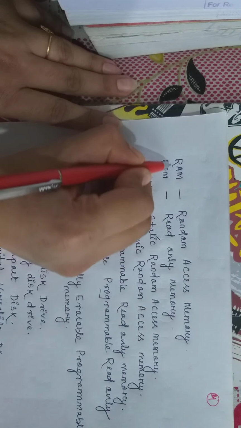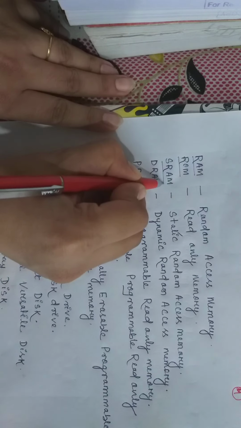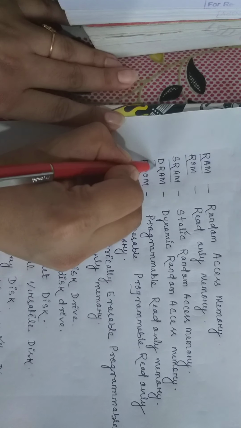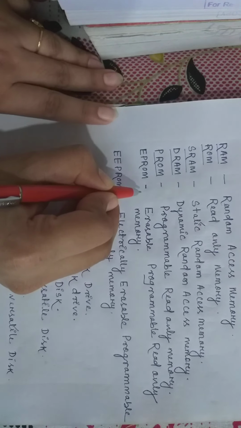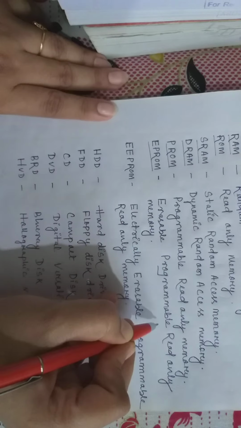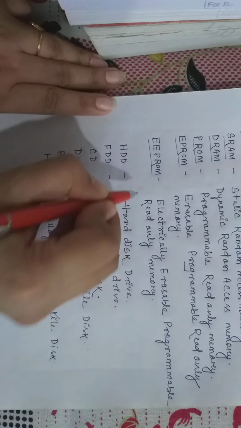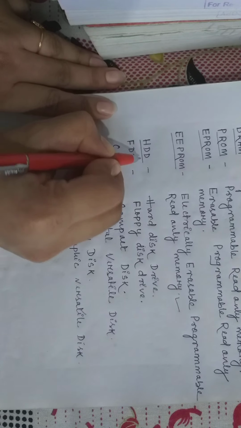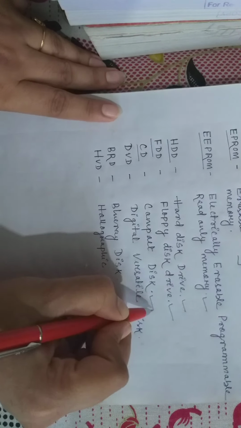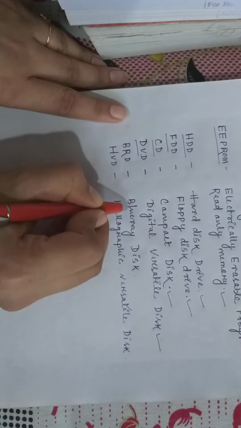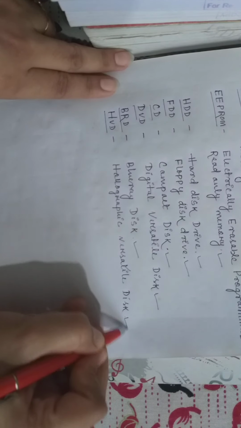RAM, random access memory; ROM, read-only memory; SRAM, static random access memory; DRAM, dynamic random access memory; PROM, programmable read-only memory; EPROM, erasable programmable read-only memory; EEPROM, electrically erasable programmable read-only memory; HDD, hard disk drive; FDD, floppy disk drive; CD, compact disc; DVD, digital versatile disc; BRD, Blu-ray disc; HVD, holographic versatile disc.